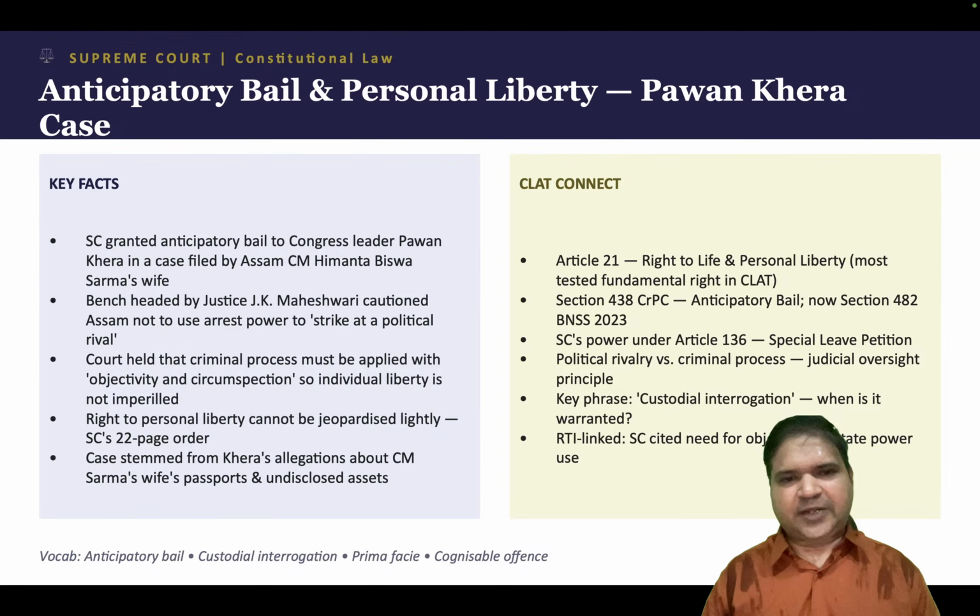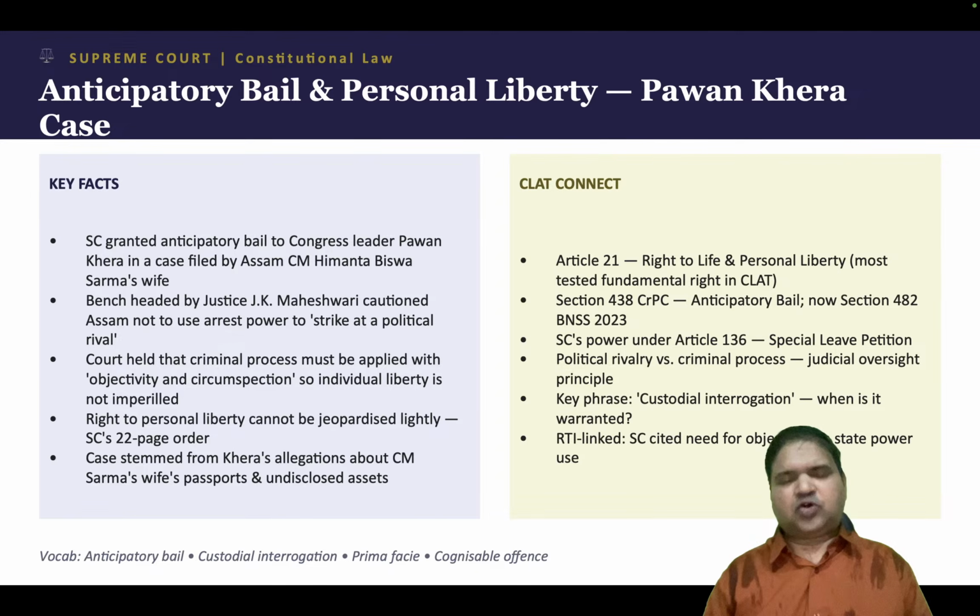The issue is that the leader Pawan Khera made allegations against Assam Chief Minister Himanta Biswa Sharma's wife, that she has multiple passports and undisclosed assets, and that she has passports from some Islamic countries. He alleges that the chief minister's speeches and conduct have usually been against the minorities. So he is highlighting the hypocrisy, how she has multiple passports and undisclosed assets, which were not even disclosed when Himanta Biswa Sharma declared his assets. So that is the issue.